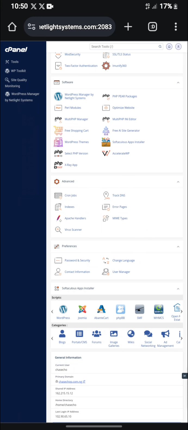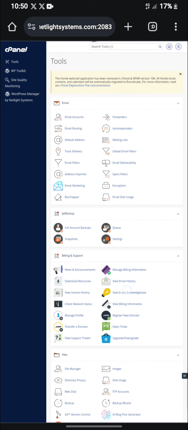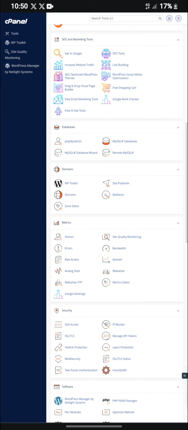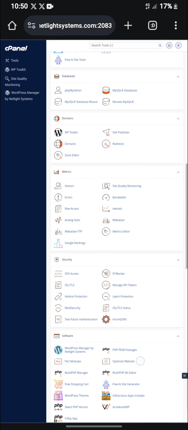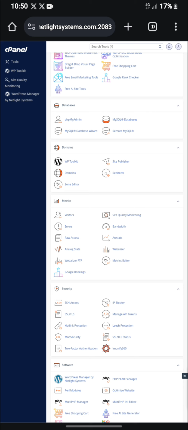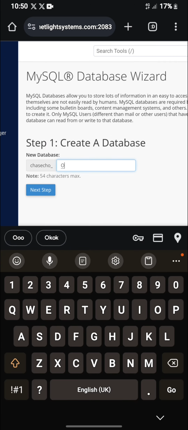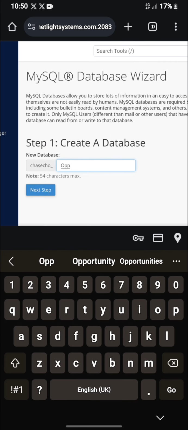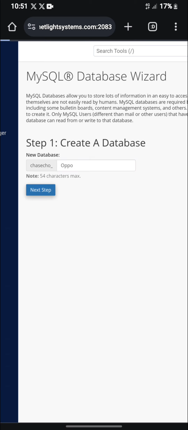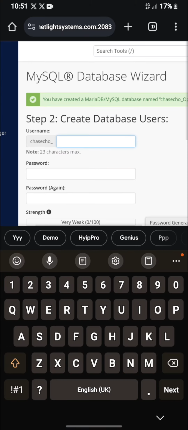back to our cPanel and create our database. So let's go back. So now go to MySQL Database Wizard. Then you can put any name of your choice. You can put any name there. So for me, I'll be putting the same name.